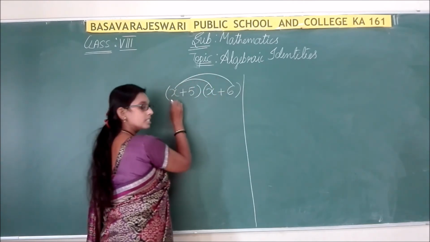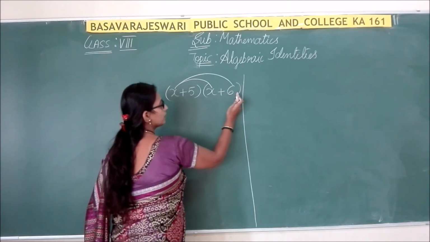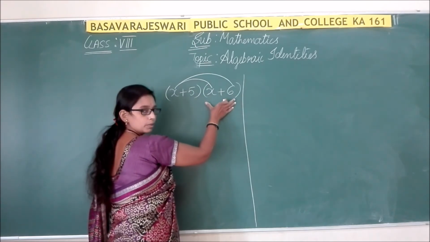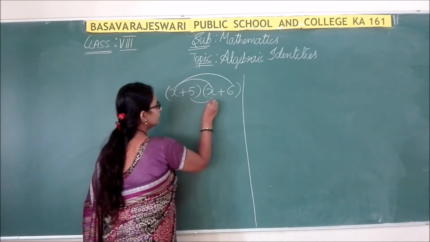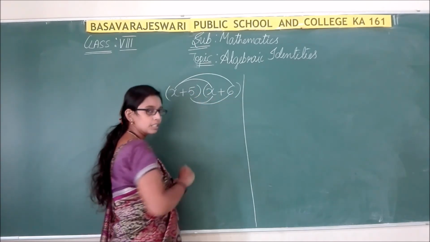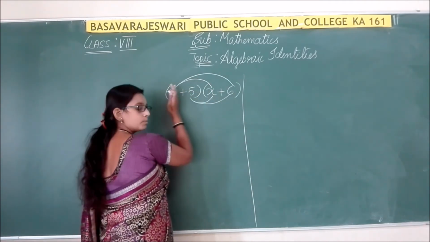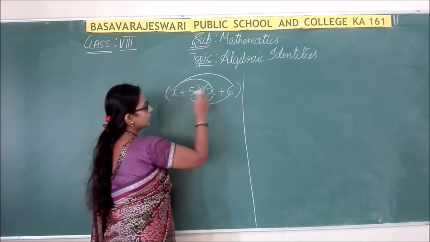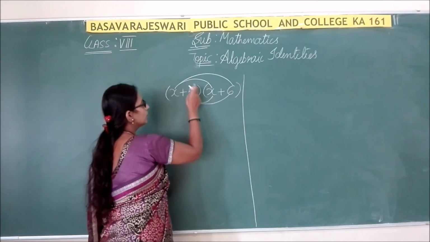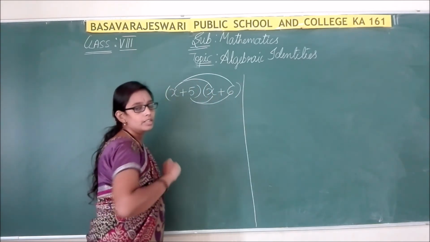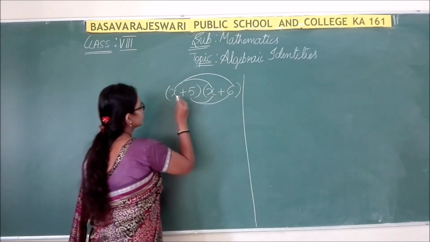Okay. So first multiply the first term with all the terms present in the next expression, then the second term with all the terms present in the next expression. Even you can multiply with this x, all the terms present inside the bracket in this expression, and with 6, all the terms present here. You can solve by any method. So I am going to solve like this.